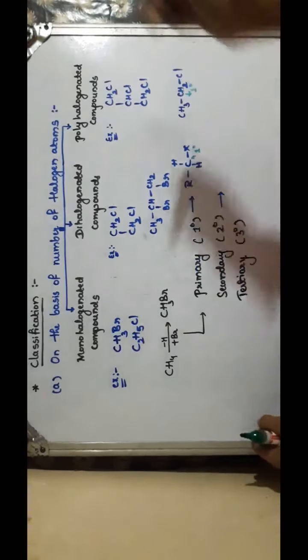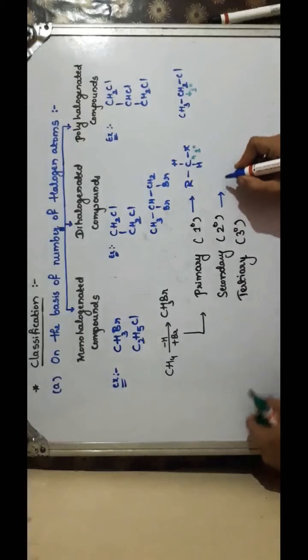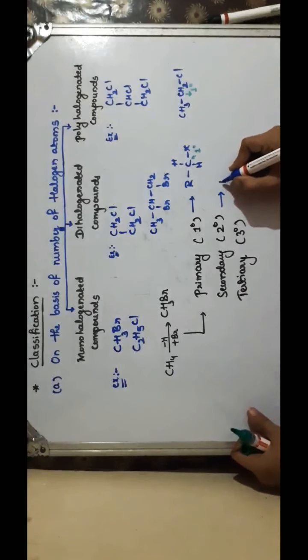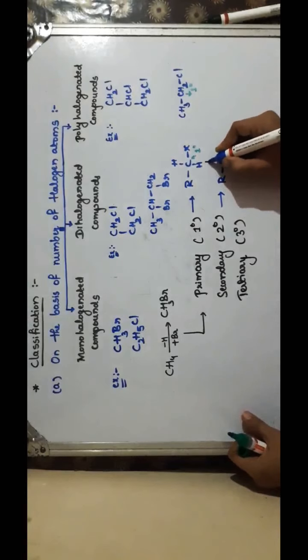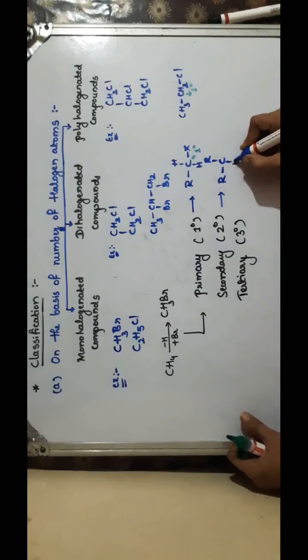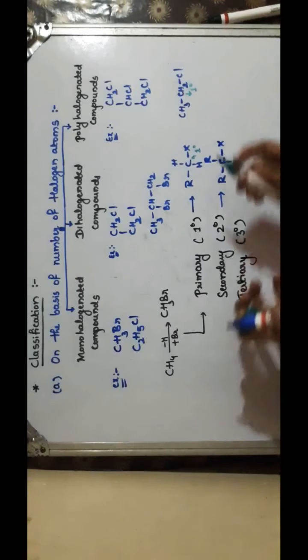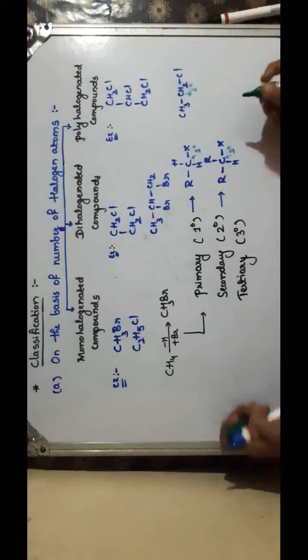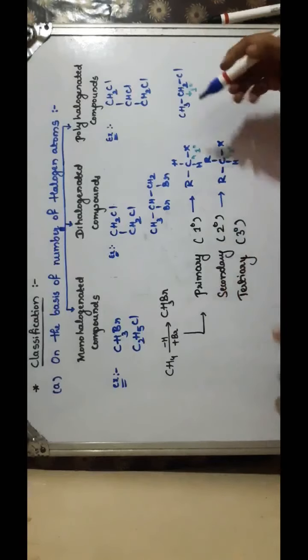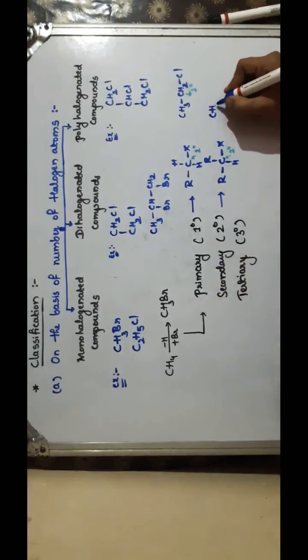Similarly, a secondary haloalkane can be written like this. Generally, you can represent it like R, C. Here this carbon is connected to 2 carbon skeletons, and this is your halogen. So the middle carbon is connected to 2 carbon skeletons, so this is your secondary carbon, and this is considered a secondary haloalkane. I'll write an example.